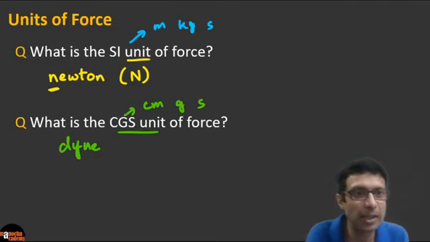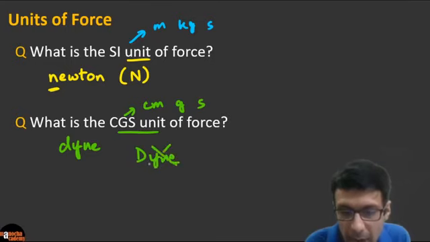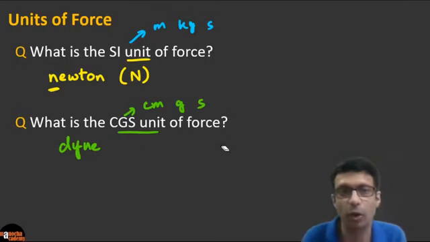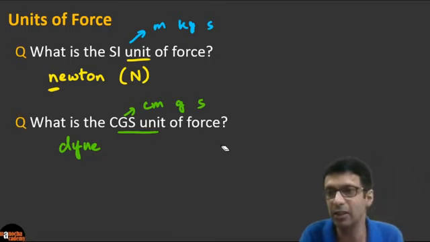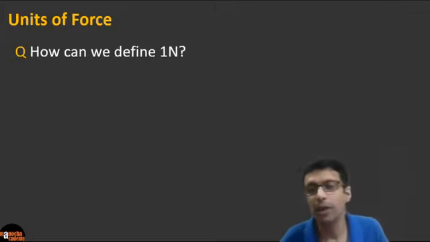And again, guys, I'm seeing some of you writing dyne with a capital D. No, guys, when you write the unit, it's with a small d. I don't know any exception of a unit whose name starts with a capital D. So please don't write dyne with a capital letter, right? It's with a small letter. Please take care of it. Yeah, very good. Now I see in the chat you guys are writing with small d. Excellent. So how can we define 1 newton?